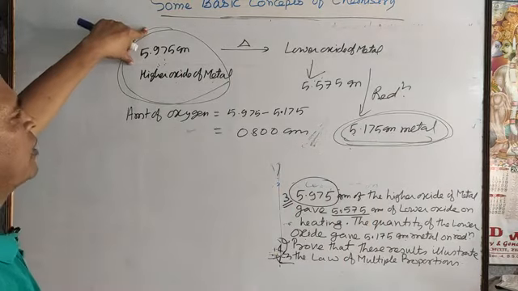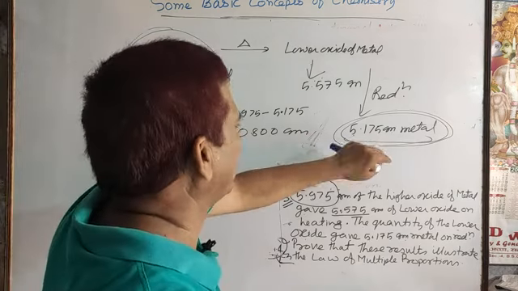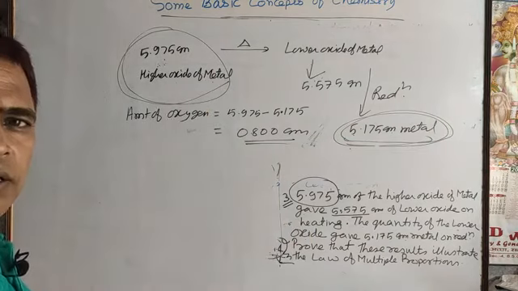So in the higher oxide of metal, the weight of metal is known and the weight of oxygen is known. So what will you do?